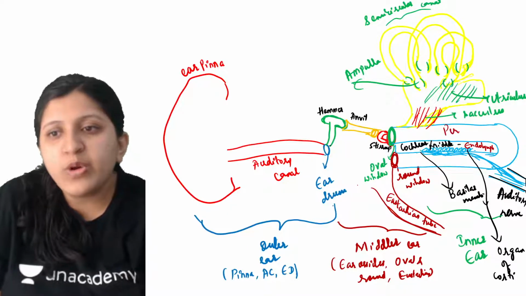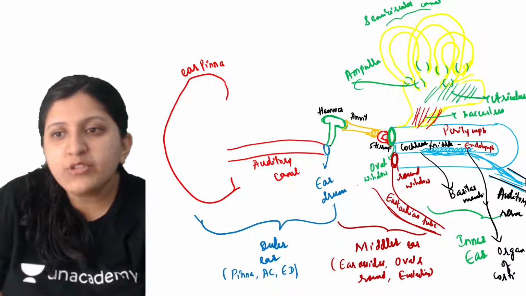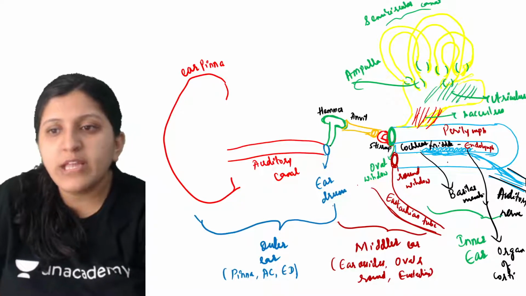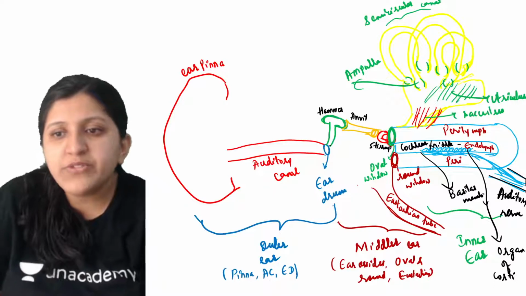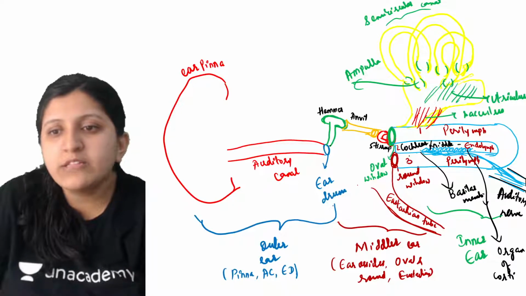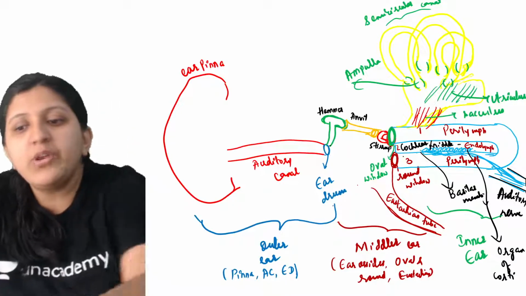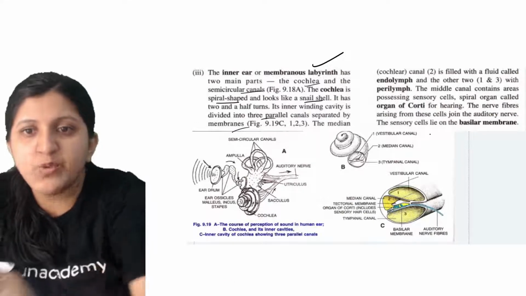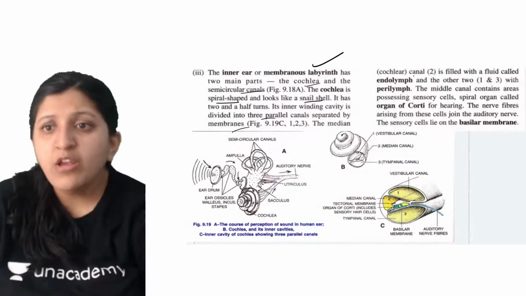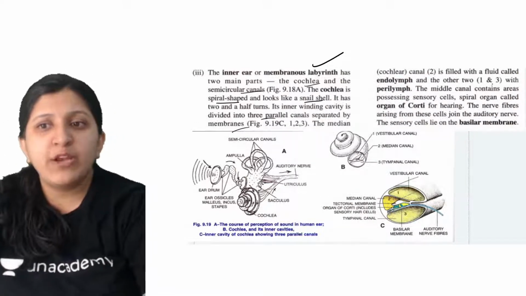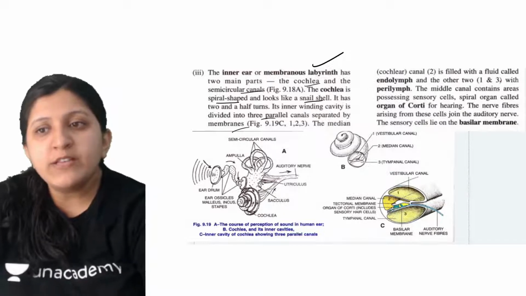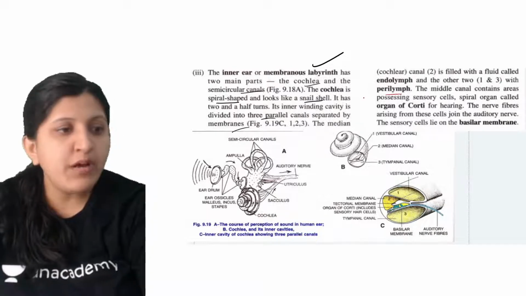And these two are filled with perilymph. Peri means surrounding, so surrounding the endolymph you always find perilymph. This is 1, this is 2 and this is 3. So 1 and 3 have perilymph. The cochlear canal is filled with endolymph, and the other two, 1 and 3, are filled with perilymph.